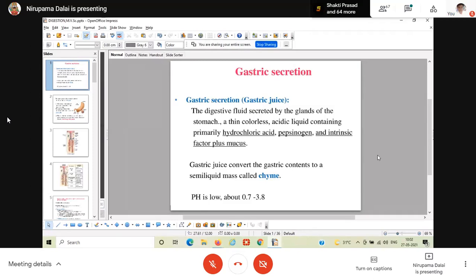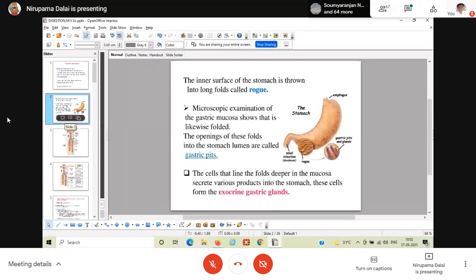So the function of the stomach is to store the food, and semi-digestion is carried out inside the stomach due to the secretion of the gastric juice from the different glands. I will discuss that. Here I am discussing monogastric animals. Unlike the polygastric animals, which have 4 compartments, like rumen, reticulum, omasum, abomasum, the monogastric animals have a single chamber, a single stomach, but it has 3 parts.